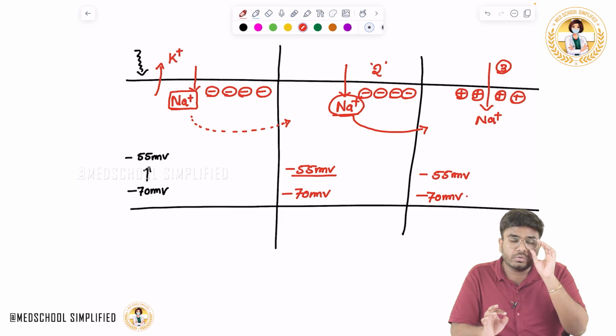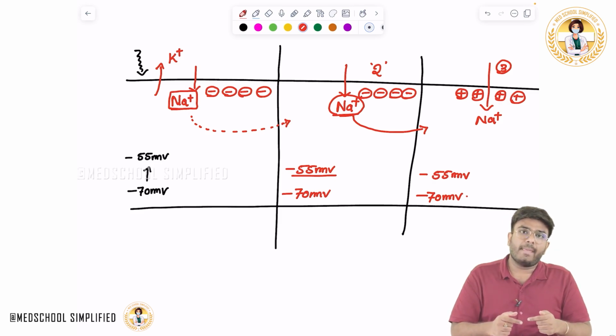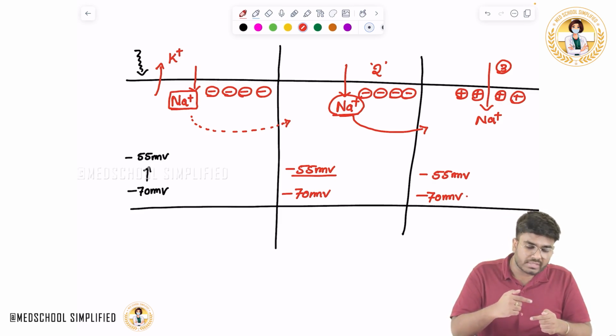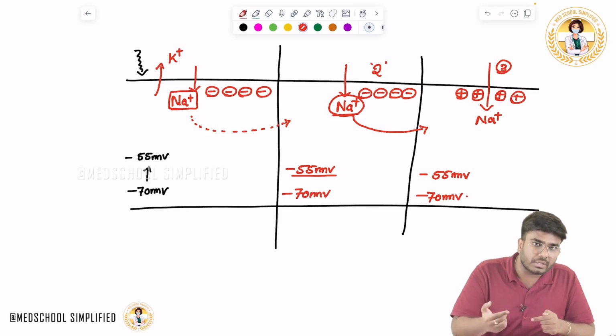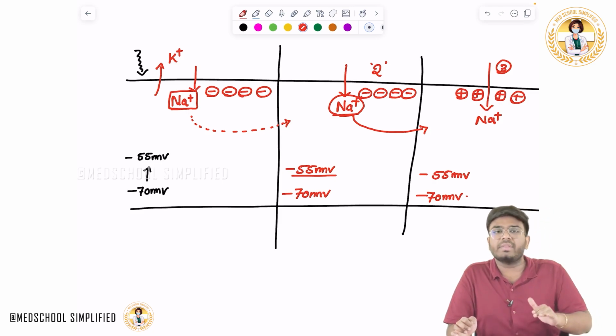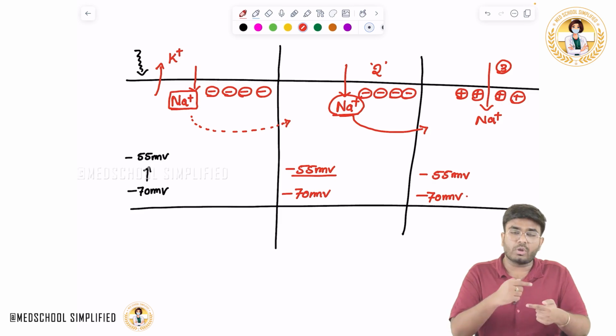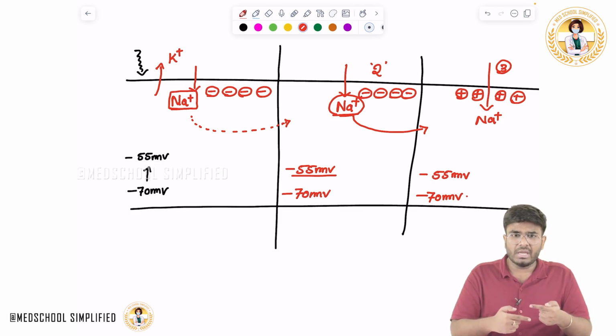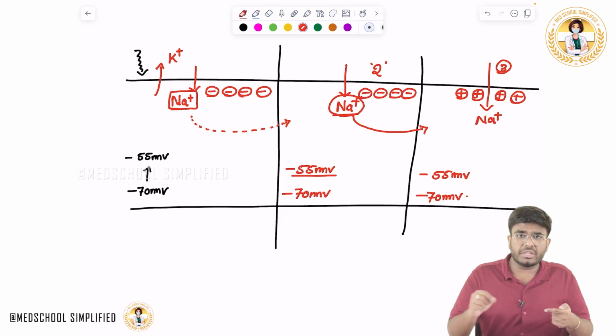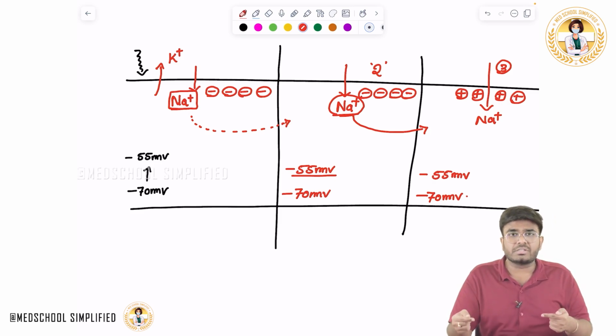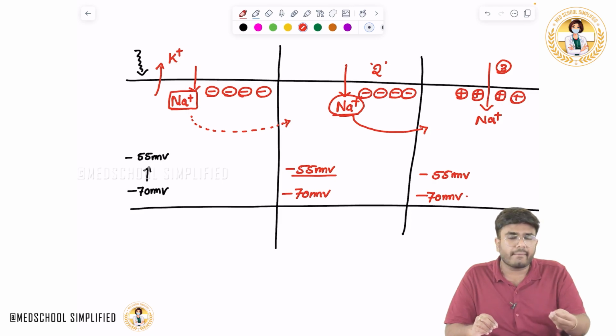I haven't explained how myelination helps, what is called saltatory conduction. That I am not going to discuss in this video. In the next video, I will be telling you what is the role of myelin sheath, how myelination is going to increase the velocity in the neurons. Who does that myelination? What is the saltatory conduction? That I will be explaining in the next video.